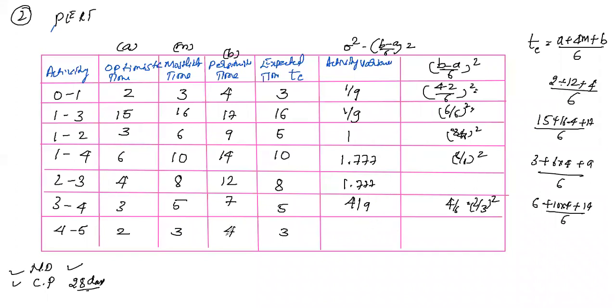Okay, again here it is 4 minus 2. Same thing. 4 minus 2, so you will get the same answer, 1 by 9. 4 minus 2 by 6 whole square. 4 minus 2 is 2 by 6. Simplify this to 1 by 3. The 1 by 3 whole square is 1 by 9.